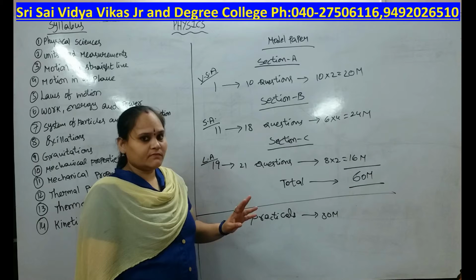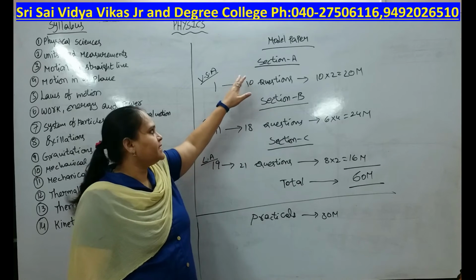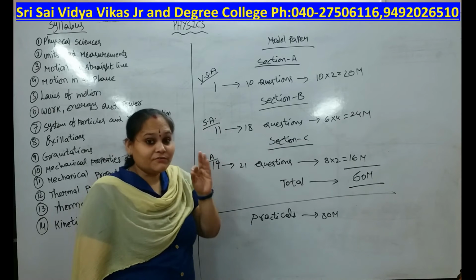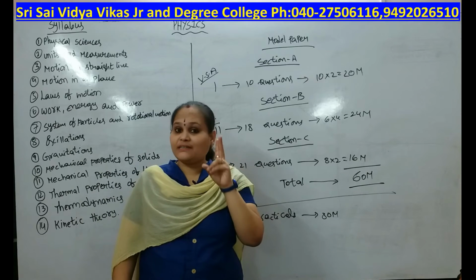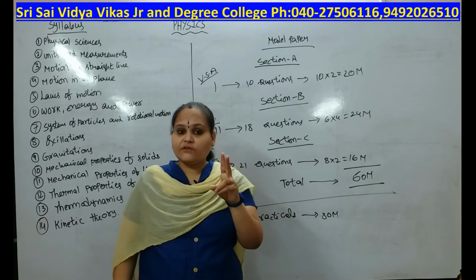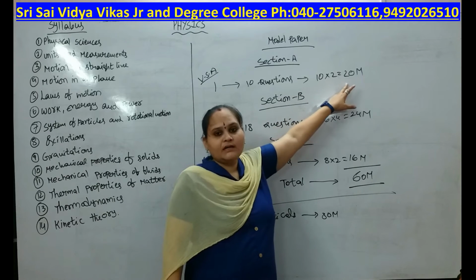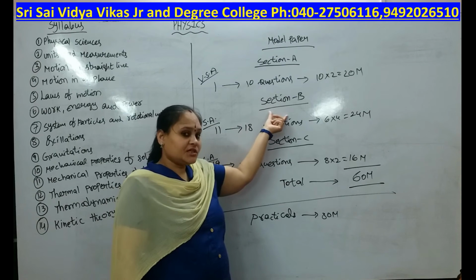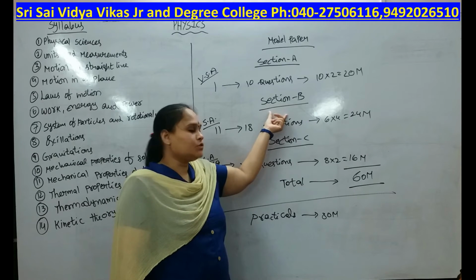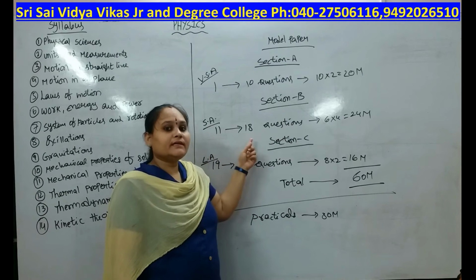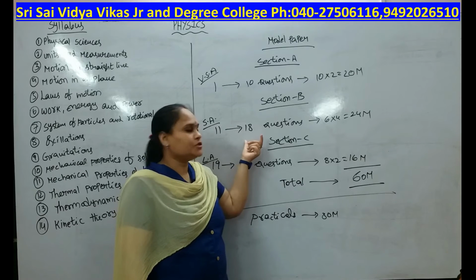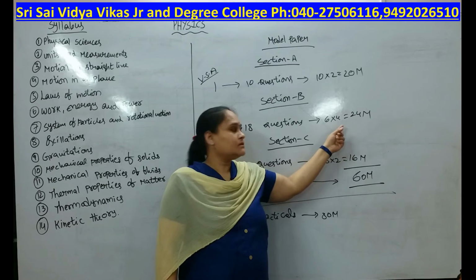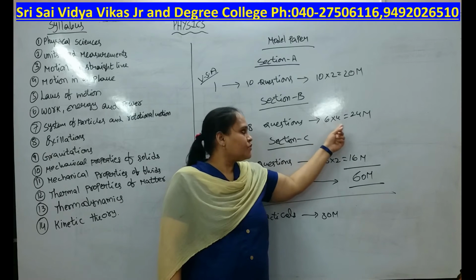So, once again the model paper, I will repeat it. Section A contains a total of 10 questions. Those are very short answer questions. Each question carries 2 marks. We can write 10 questions. 10 twos are 20 marks. Questions 1 to 10 are very short answer questions. Section B has a total of 8 questions, that is question numbers 11 to 18. Each question carries 4 marks. We can write 6 questions. 6 fours are 24 marks.